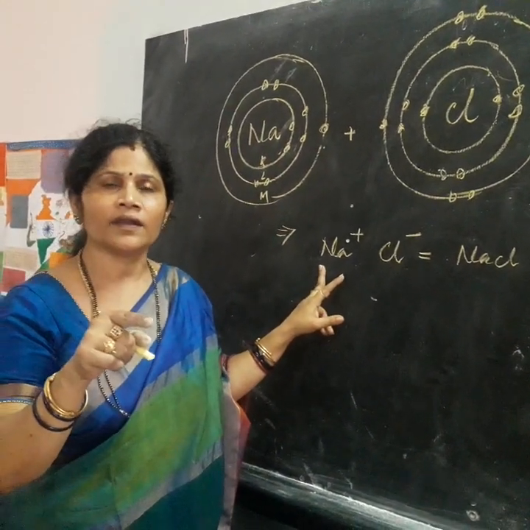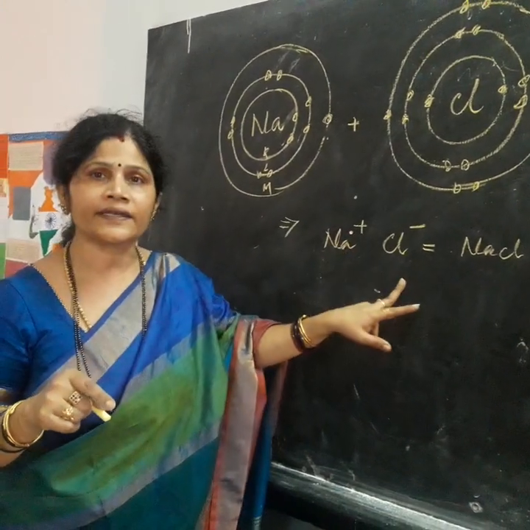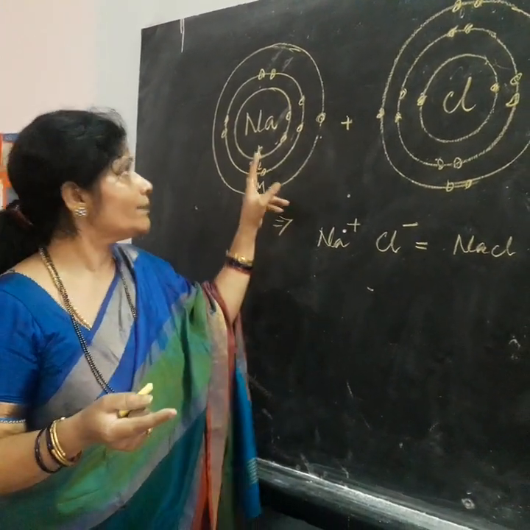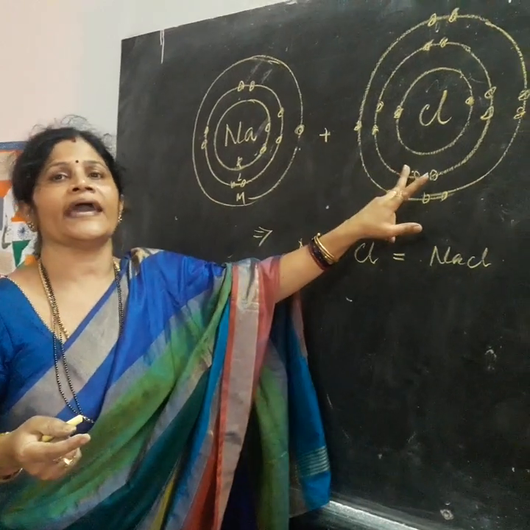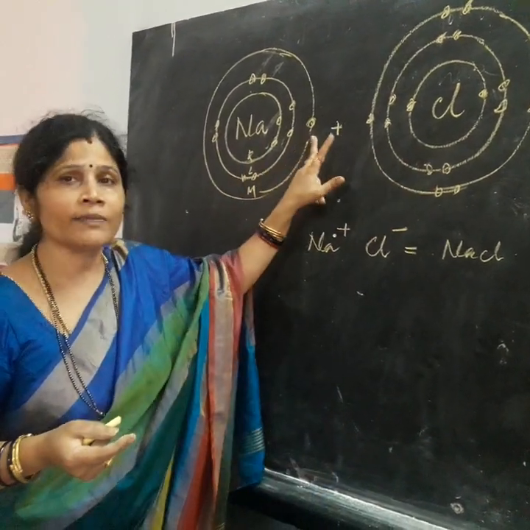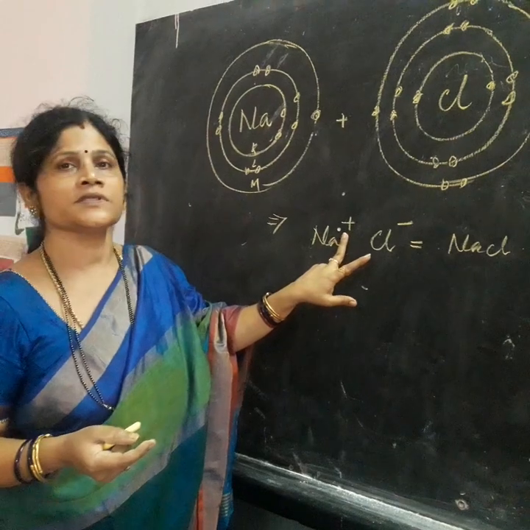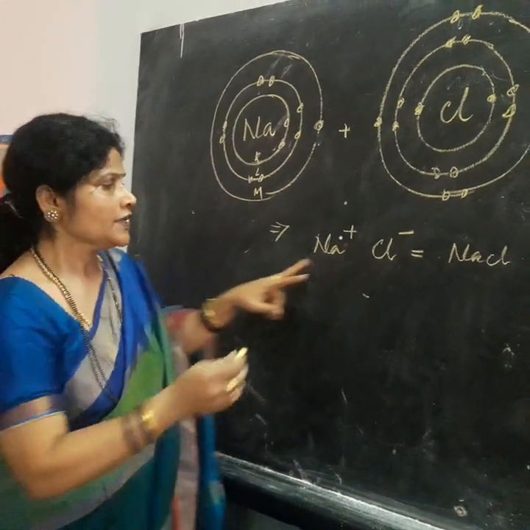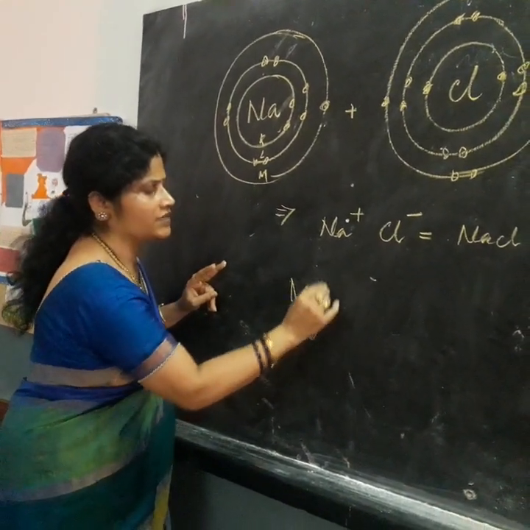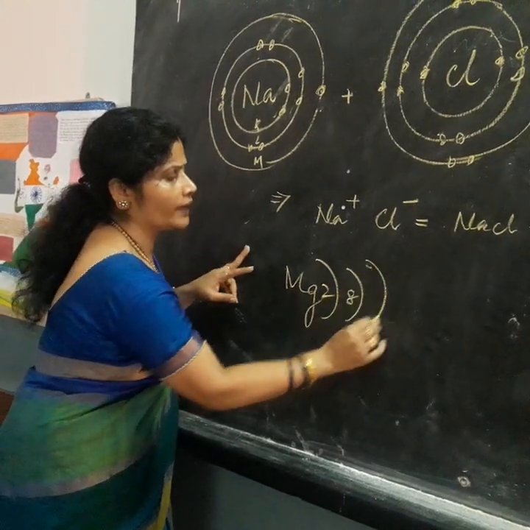So what is an ion? An ion is a charged particle formed either by donating electrons or by accepting electrons. Sodium donating an electron becomes Na+, the sodium ion. Suppose we take the example of magnesium. Magnesium has 2, 8, 2.